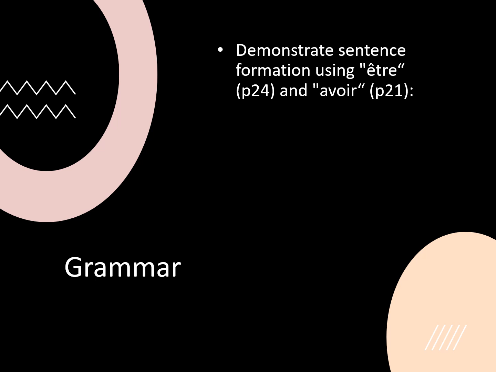Well, I'll just go through the pronunciation. Of course, you'll have the translation. You should have it. So it's je suis, tu es, il est, elle est, on est, nous sommes, vous êtes, ils sont, elles sont. Right? All conjugations for être, to be, in the present tense. Now, avoir, we have j'ai, tu as, il a, elle a, on a, nous avons, vous avez, ils ont, elles ont. All conjugations for avoir in the present tense, to have in the present tense.